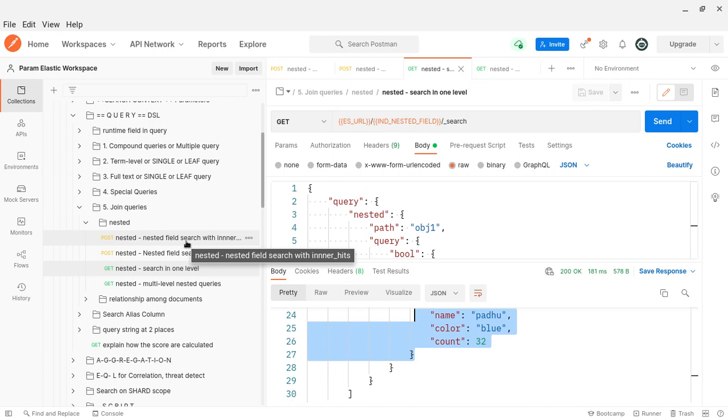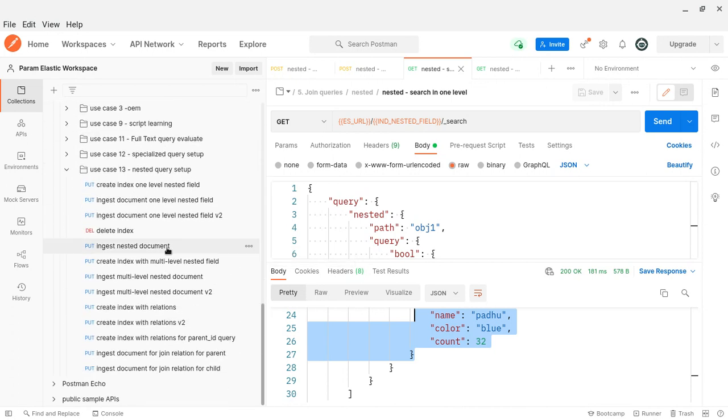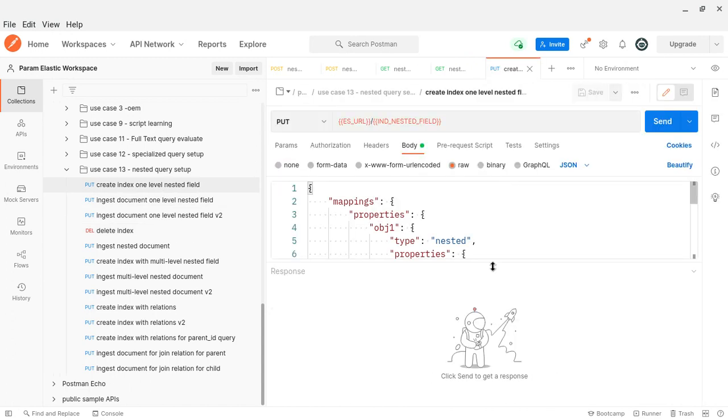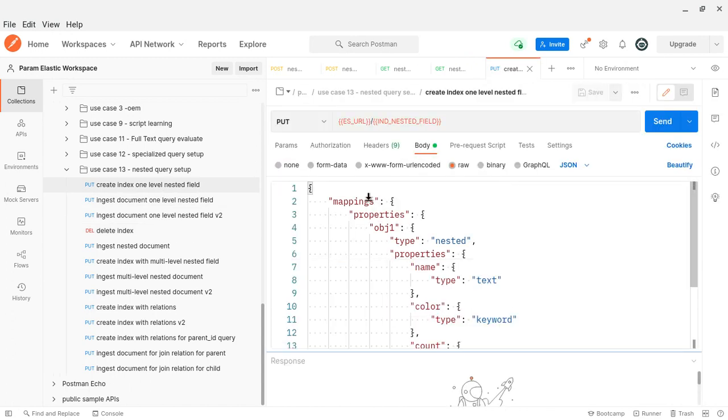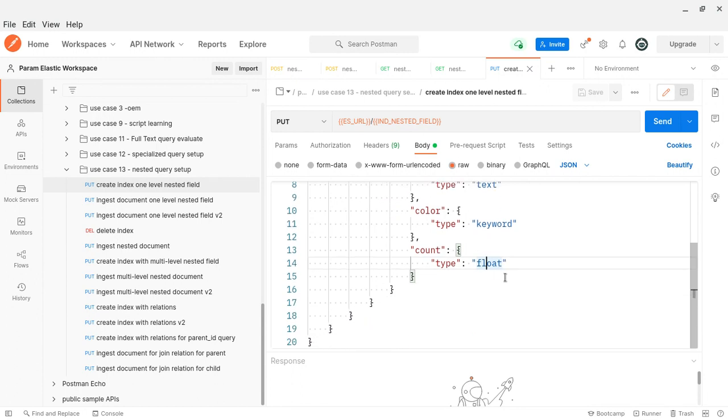Now how are we going to create the index for them, how are we defining the mapping? That is very important, right? Create one level, then here you can see I am creating the mapping, so it's normal. Properties, a property name. So here I am saying type nested. This is what differs for nested. Then within that I use properties again, then the name, type, whatever the field name, color, count, whatever the type. This is how we define one level.